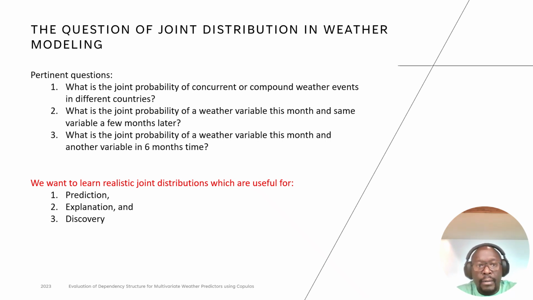And so we want to be able to learn realistic joint distributions that will aid us in giving better predictions, or even be able to explain different outcomes or different weather events, and in some cases even be able to discover some hidden movements of these weather variables.